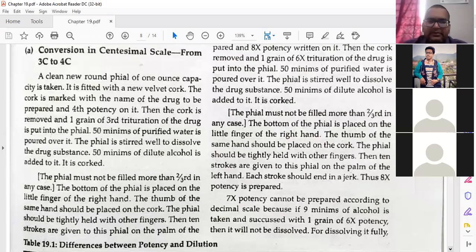Yes, sir. So 1 grain of drug is there, divided by 1 plus 50 minims of purified water plus 50 minims of dilute alcohol. So 1 by 101, that is equivalent to 1 by 100. Am I clear? Yes, sir. So 1 by 100 is equal to 1 by 10 into 1 by 10.